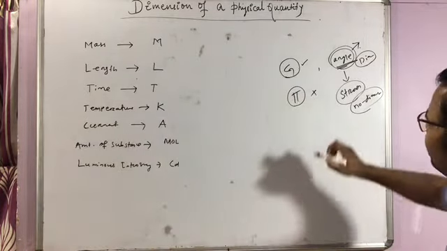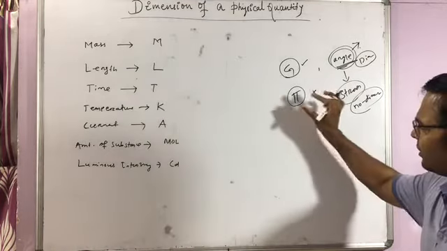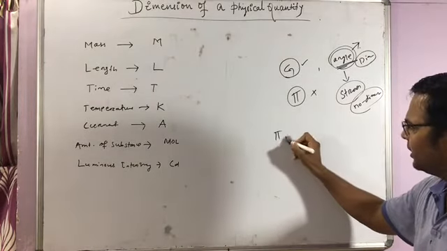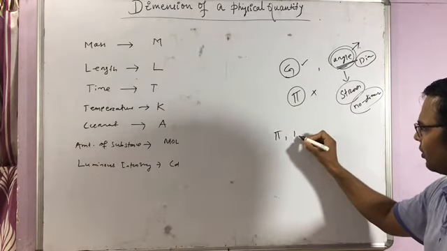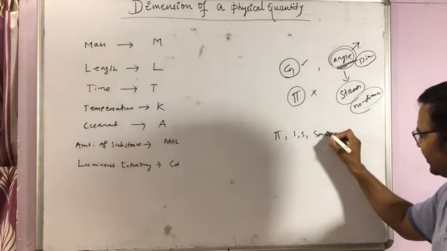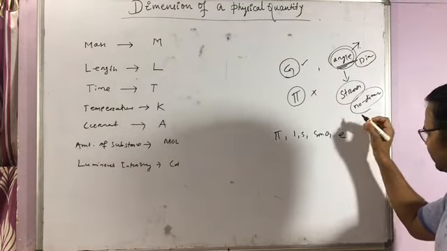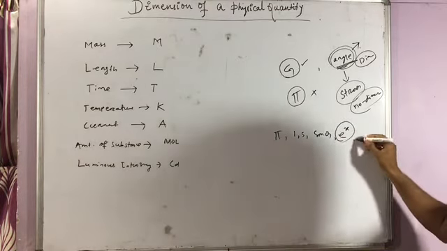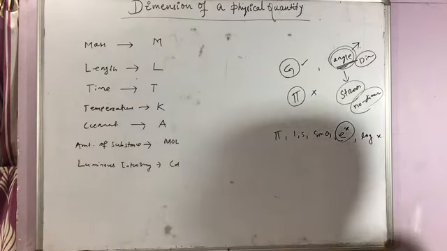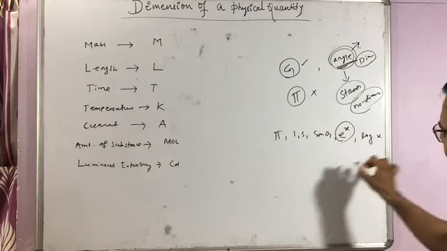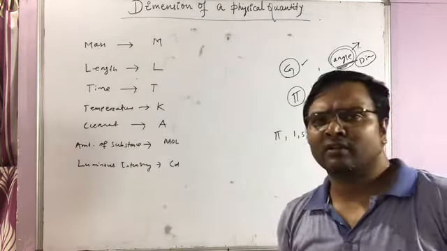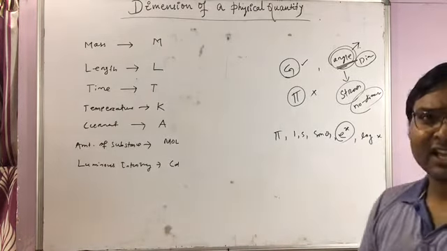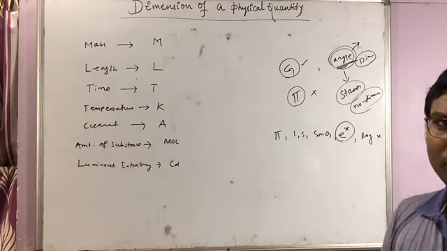So there are different kinds of variables and different kinds of constants involved here. Remember there are some quantities that do not have any dimensions, like pi, any number such as 1 or 5, the value of sine theta, or e to the power x, any function like this, or logarithmic functions. These functions do not possess any dimensions. Clear? This is the most important part of dimension, and in the next class we will discuss the applications of dimensions.